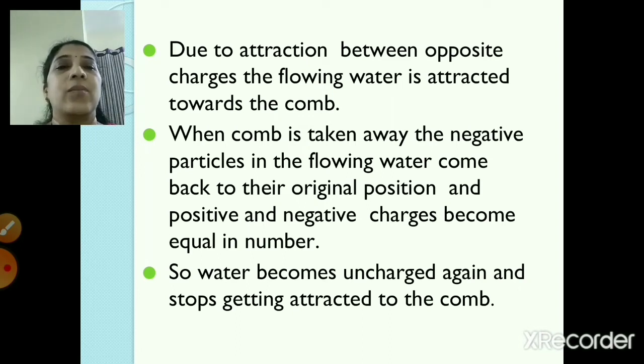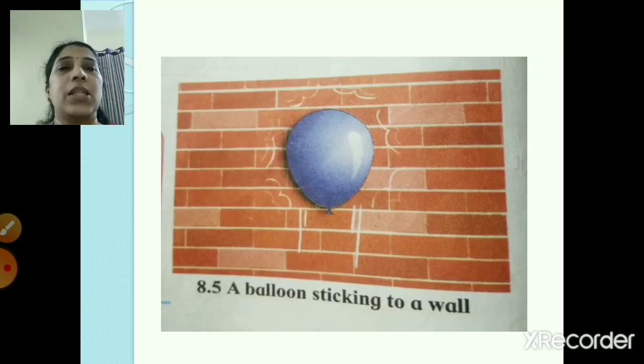So now let's move to the next part. See here, now in the figure you can see a balloon. It has been sticking to the wall. Now why is it sticking to the wall? When you take this balloon and rub it against a woolen cloth, what happens, as I told you, is that the negatively charged particles move from the woolen cloth to the balloon, right? So the balloon becomes excessively negatively charged, and that's why it sticks to the wall which has got